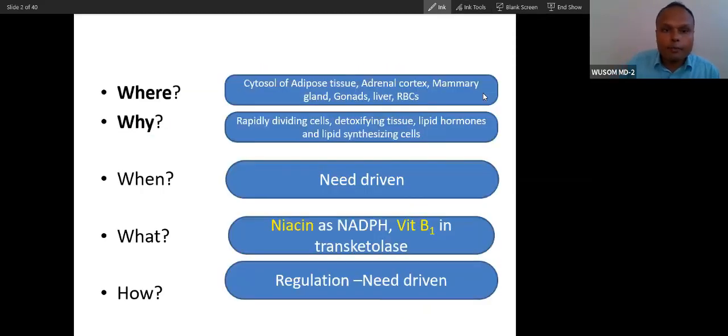Now, where does this pathway happen? It happens in adipose tissue, adrenal cortex, mammary gland, gonads, liver, and RBC. The question comes, why? Because adipose tissue is where there will be synthesis of fatty acid. Fatty acid, remember, I told you to remember it like a snake.